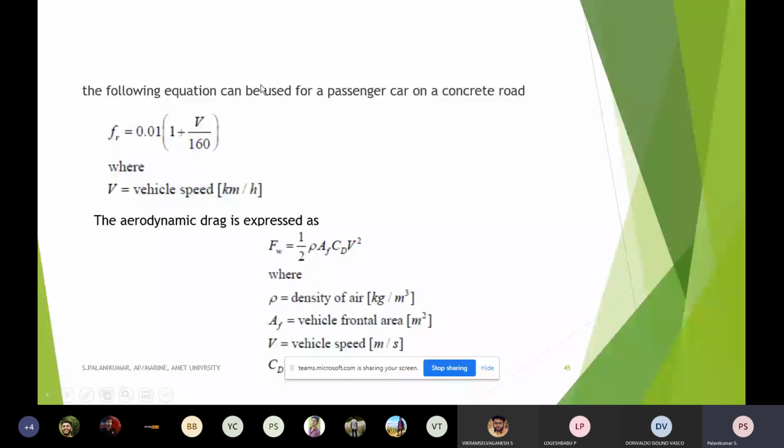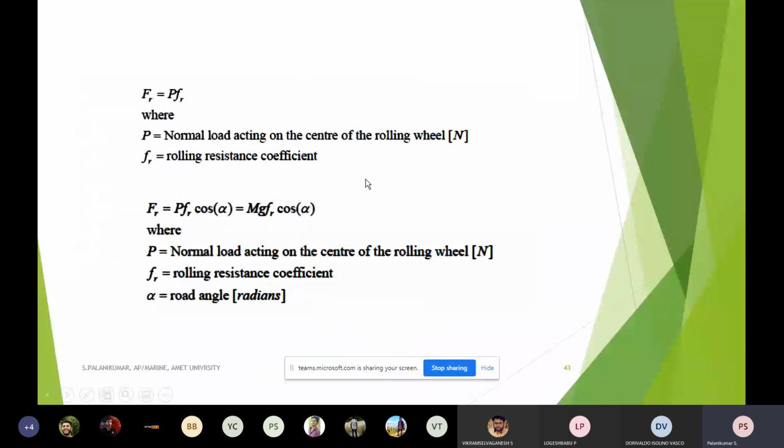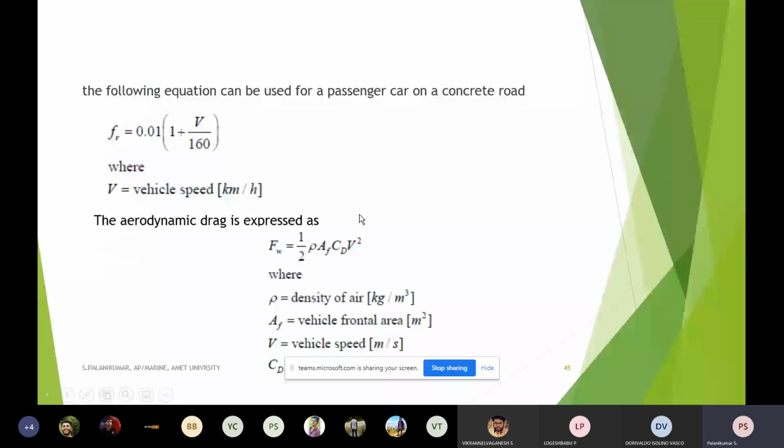If you apply that in that formula, with the load and the angle known, we can calculate the rolling resistance. So the first part, our rolling resistance, is calculated. The second one is the aerodynamic dragging, which I mentioned earlier.